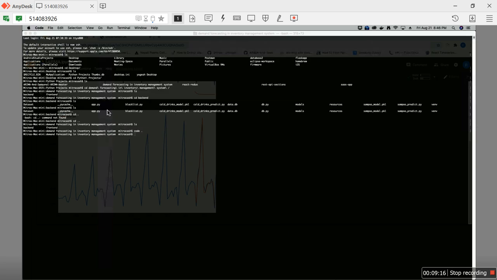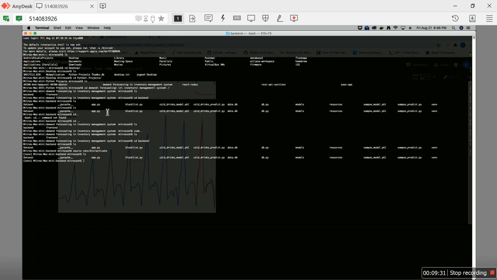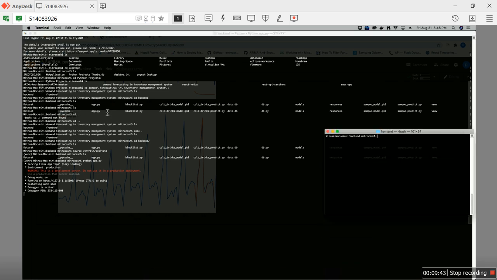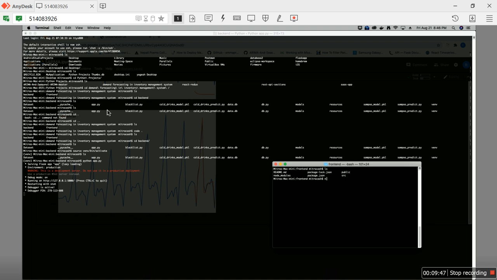So let me start running the project. cd backend, source venv/bin/activate, ls, python app.py. Okay, the backend engine is now running. Let me run the front-end engine first, and then I'll explain. Okay, start.